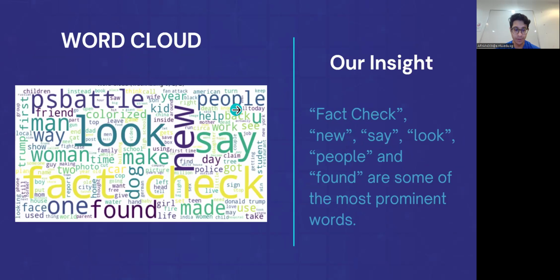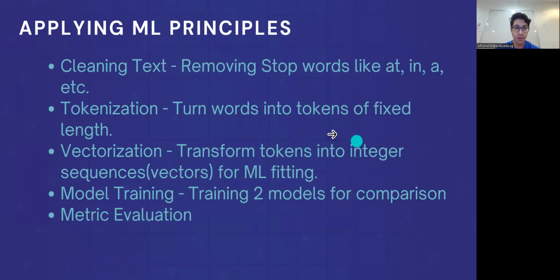We then use a word cloud, which basically shows the most emphasized words in our dataset. And we limited this to truth ratings of 0, 1, and 2 to zero in on the fake news. And we see that fact check, new, say, look, and people are some of the most prominent words.